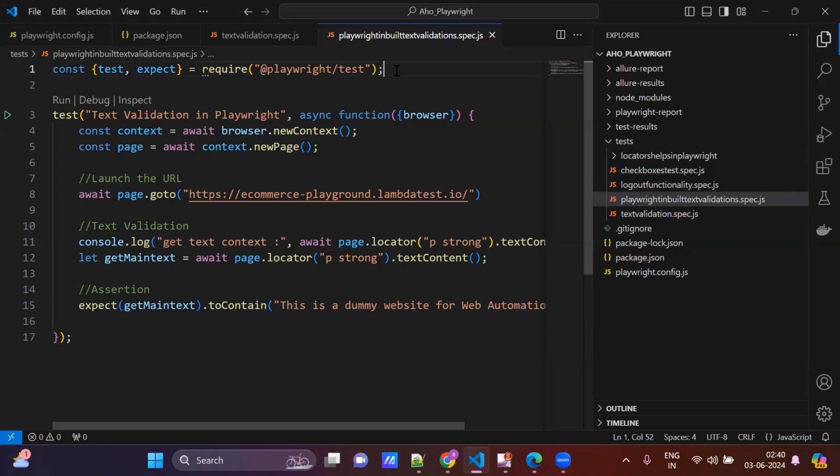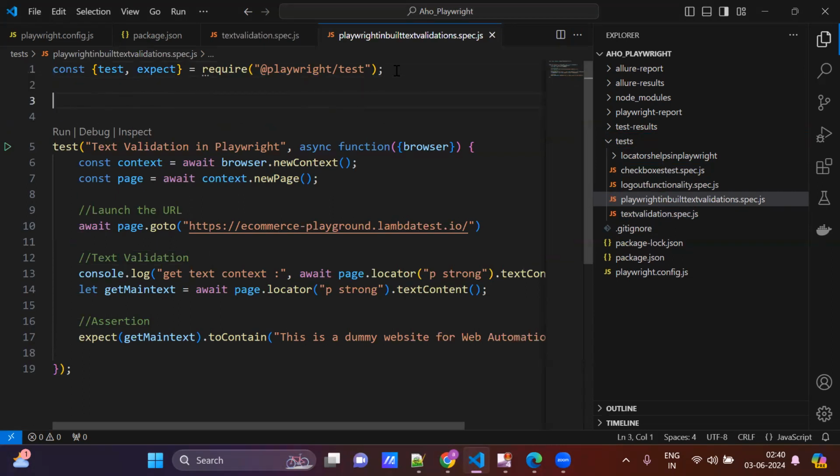Here I'm explaining what the Playwright inbuilt text validations are.